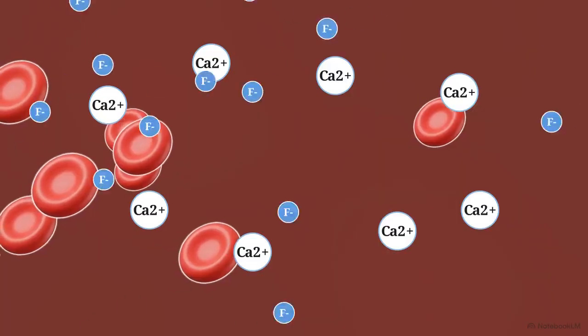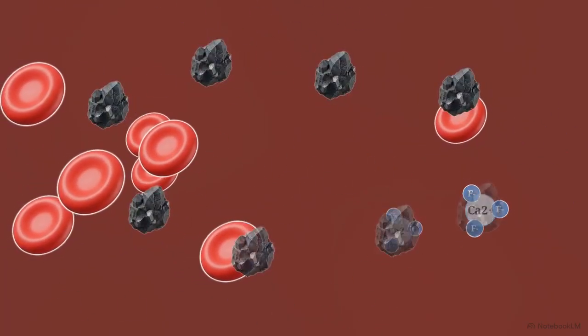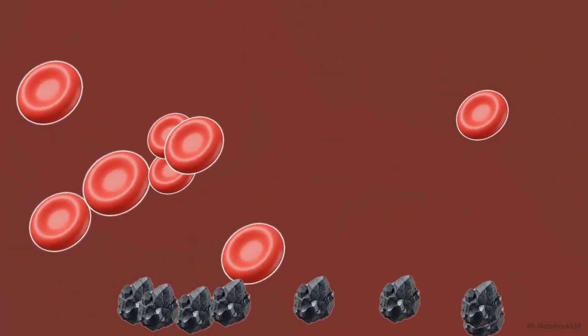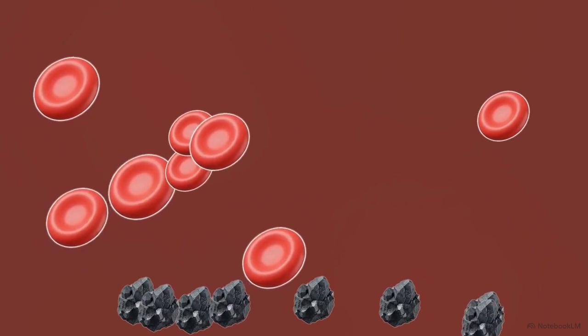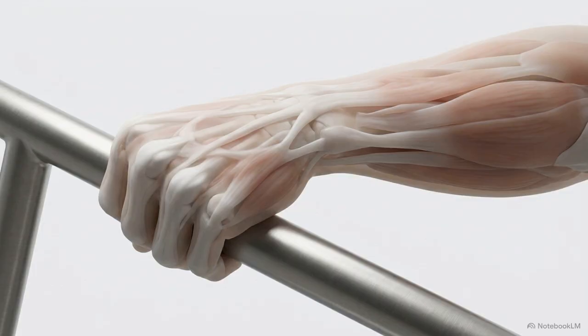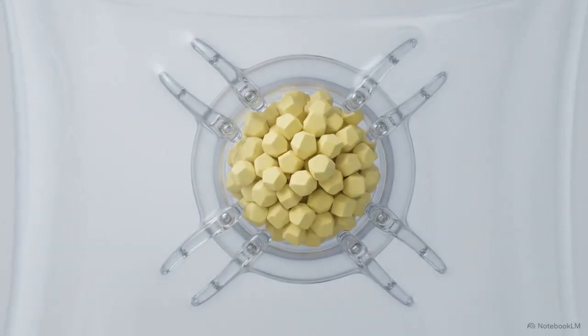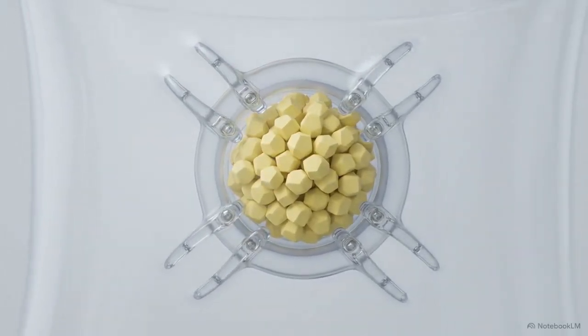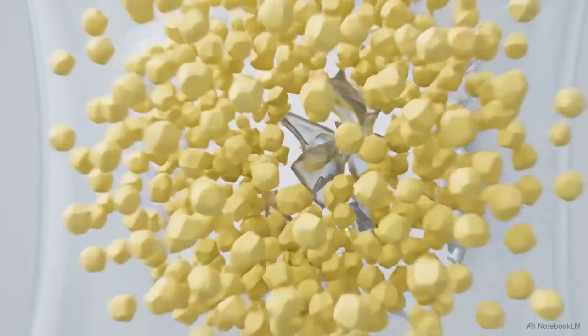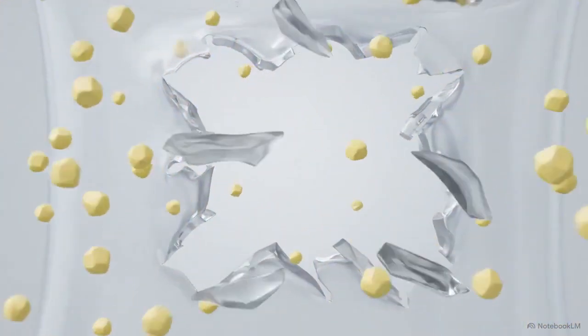In the bloodstream, free fluoride ions aggressively bind to circulating calcium. This causes profound hypocalcemia, leading to painful muscle tetany and seizures as the nervous system loses its stability. Simultaneously, the fluoride penetrates human cells and deactivates human enolase. This stops glycolysis, the engine of cellular energy production. Cells rely on this energy to run mechanical pumps, keeping potassium inside. When they fail, potassium floods the blood, short-circuiting the heart's rhythm.